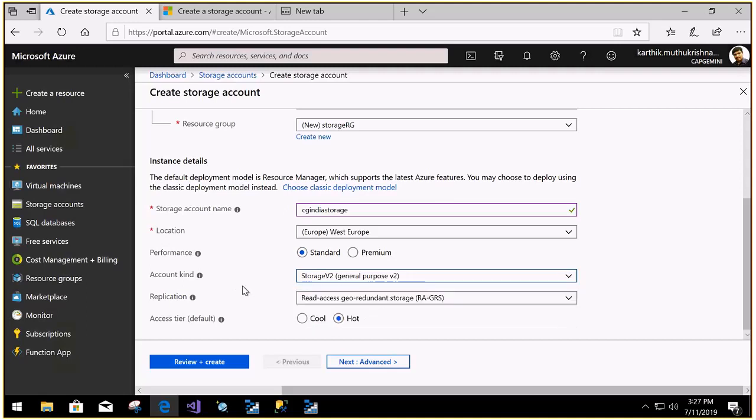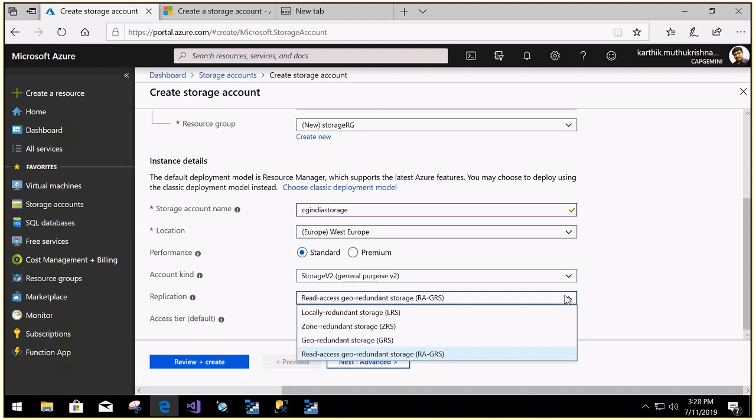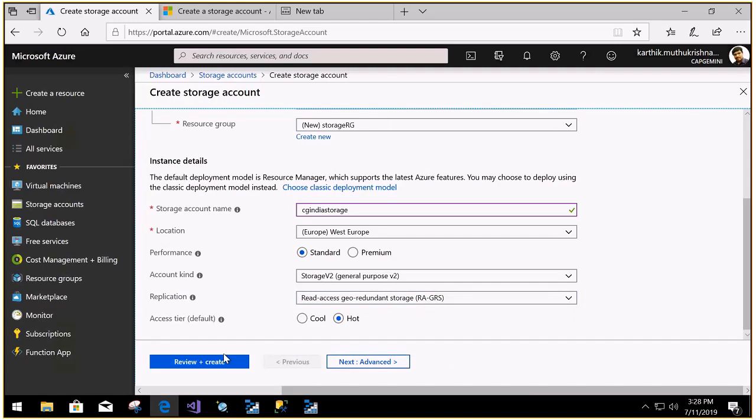And in the access tier we have two options, cool and hot. Hot is used to denote very frequently accessed stuff. We need to select hot, otherwise you can go with the cool storage. And in the replication we have these four options: locally redundant storage, zone redundant storage, geo redundant storage, read access geo redundant storage. So I'm going with these options. Let me just review and create that.